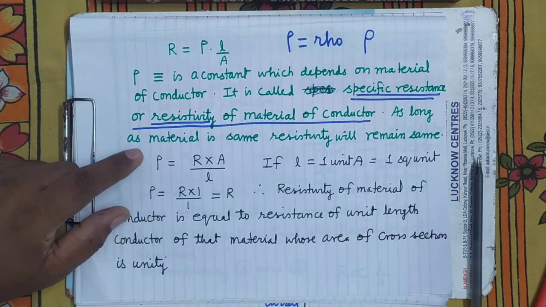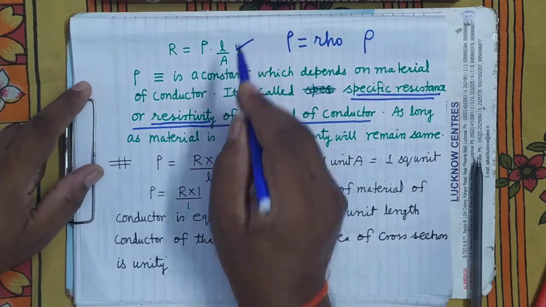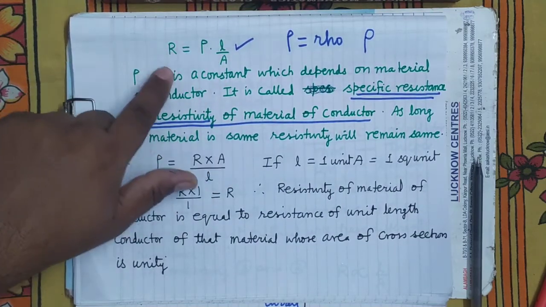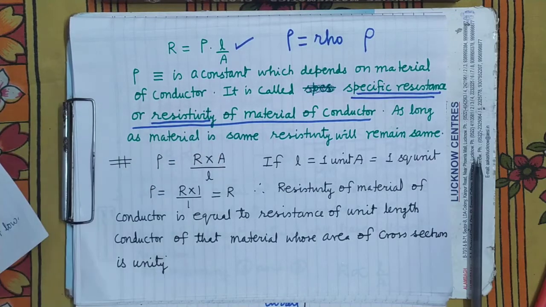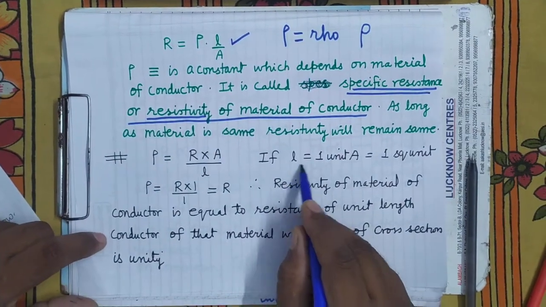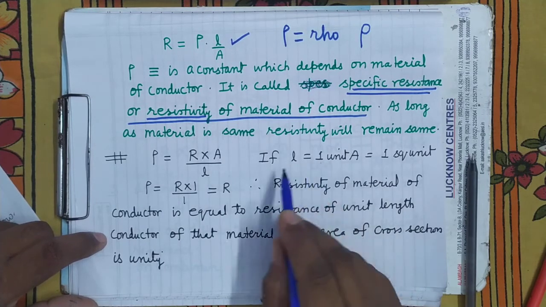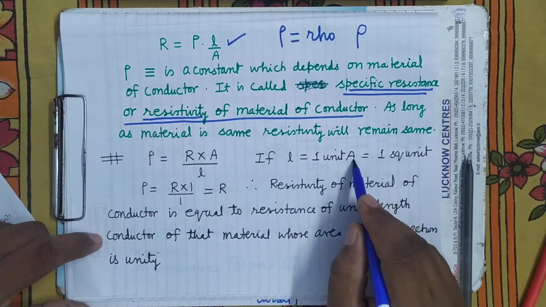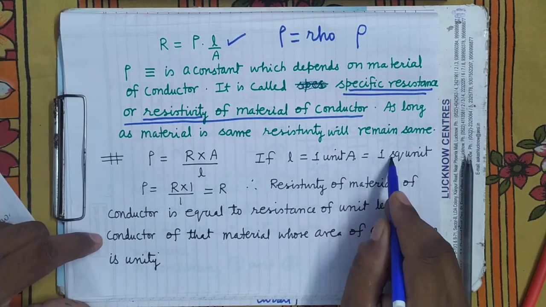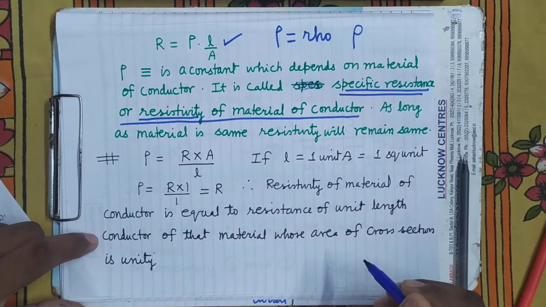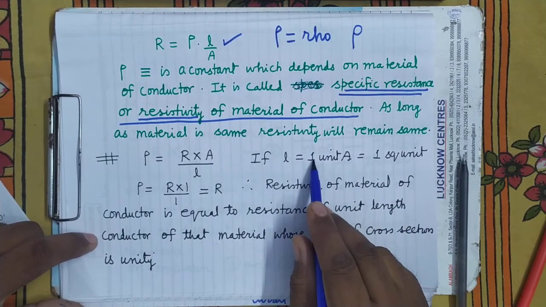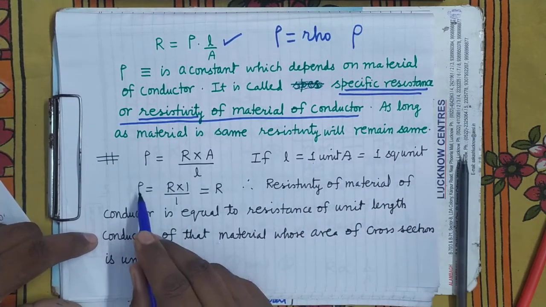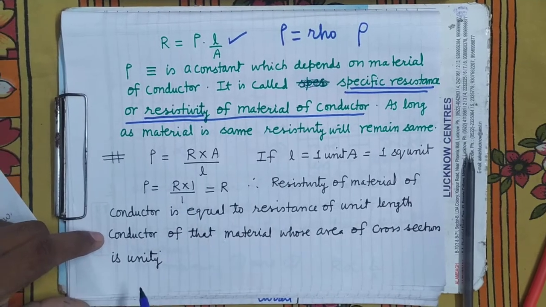Now you can see here, from here if you find out the formula of rho, you can write rho equals R into A divided by L. Now you take L equals 1 meter, 1 centimeter, 1 millimeter, any unit you can take, and area also in the same unit, 1 meter square or 1 centimeter square or 1 millimeter square. Means when the length equals 1 unit, area is also 1 square unit, you substitute here. So rho equals R into 1 upon 1, that is R.